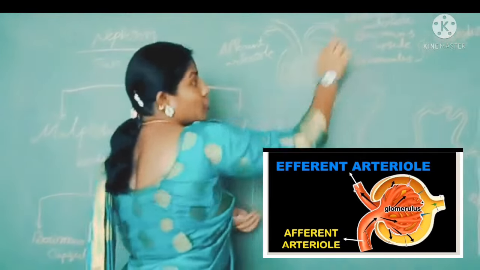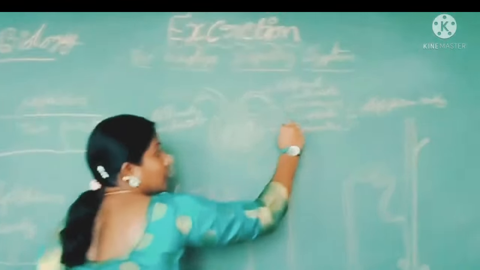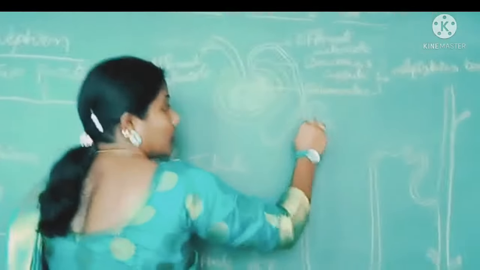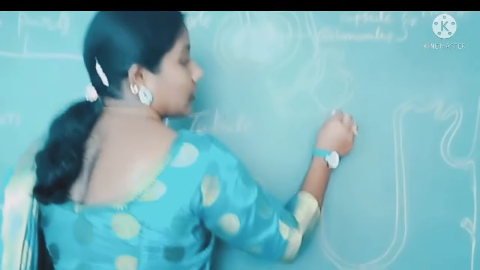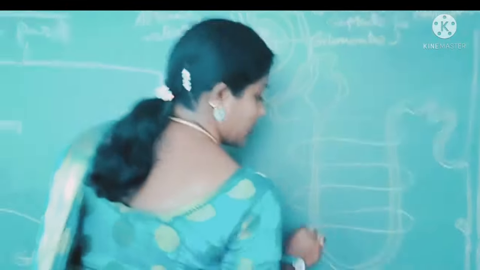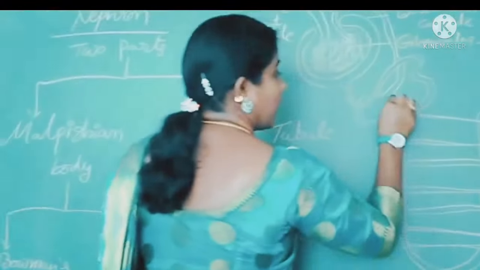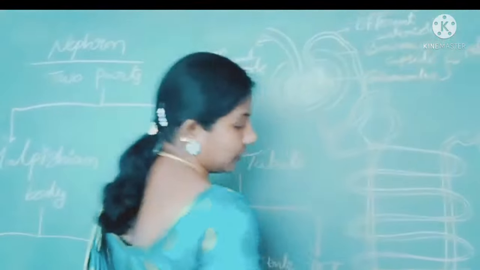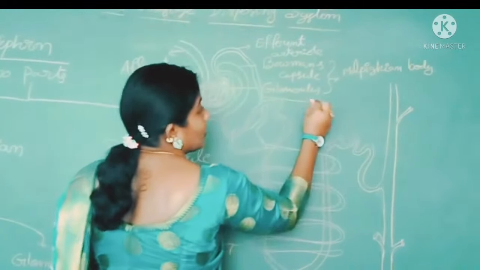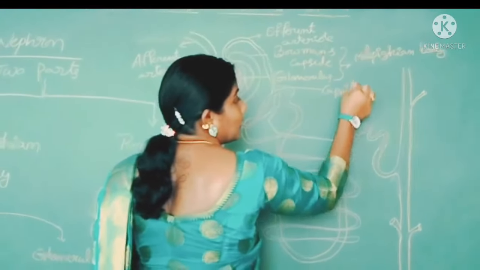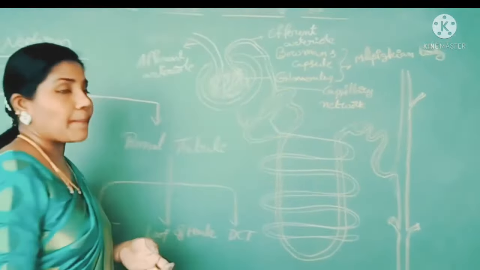So the afferent arteriole comes and forms tube-like structures, and forms the complete net-like structure. This is called the capillary network.